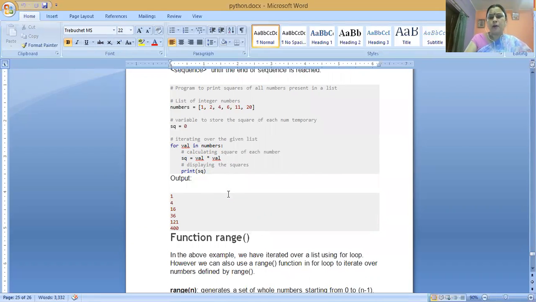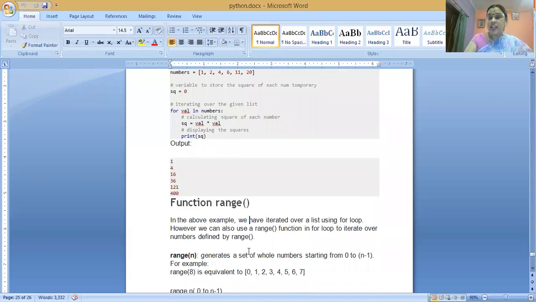Another way of using the for loop is with the range function. In the range function, we use the range value. The range function will work over a range of values. If we write range n, it will work from the starting value to n minus 1. If we do not provide a specific starting value, then the range function automatically generates 0 as the starting value and n minus 1 as the stop value.